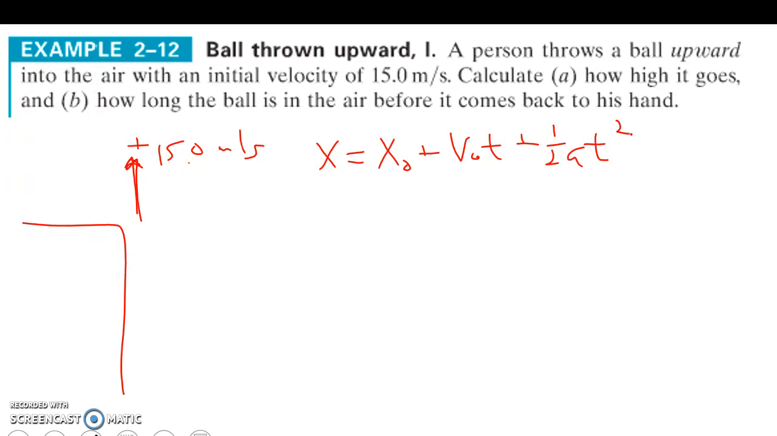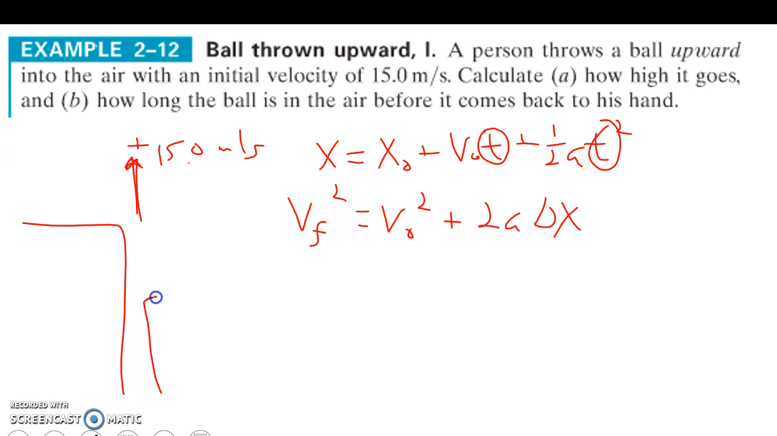There's a problem with using that equation again, right? We don't know time. So which equation does not have time? Well, as most of you figured out, we could use this equation. Okay, so our final velocity, and we want to say how high it goes. Let's think about what happens when we throw it straight up. When it gets to the top, what's its velocity? It's going to be 0. So how high the ball goes is when our final velocity is 0.